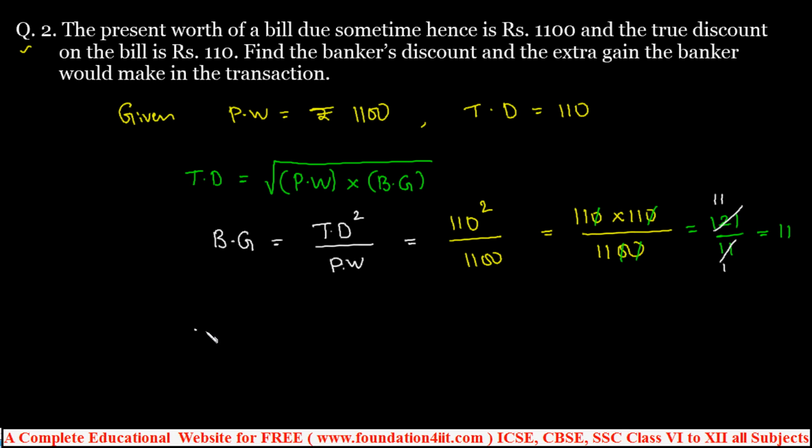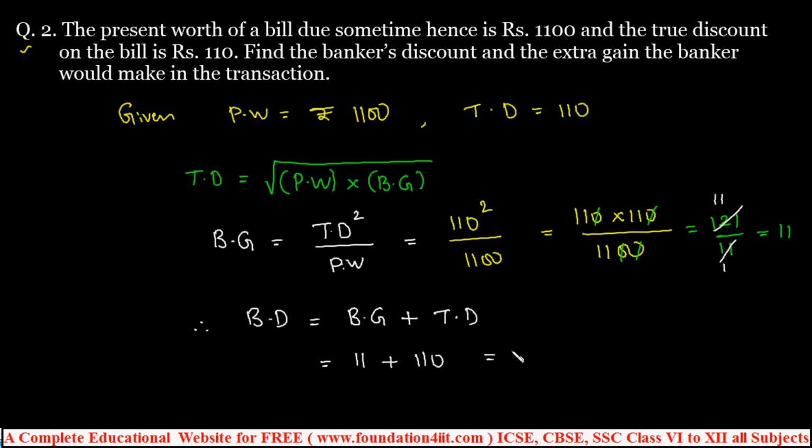Next is the banker's discount. We already know the formula: banker's discount is banker's gain plus true discount. That means 11 plus the true discount, 110.